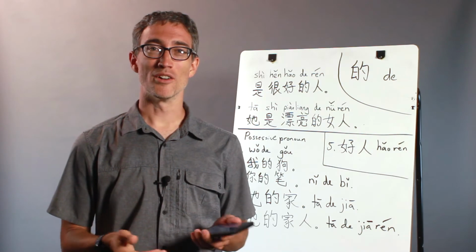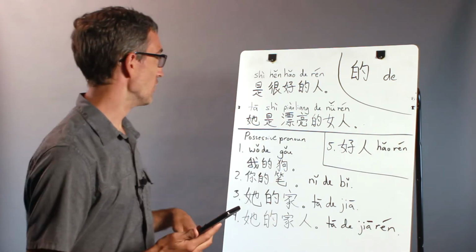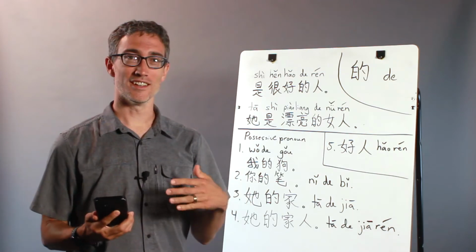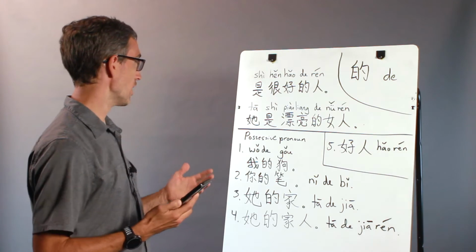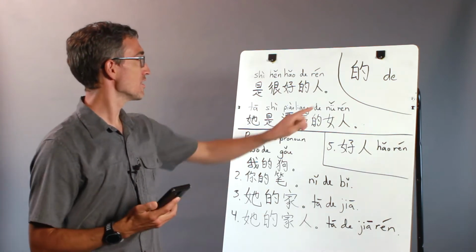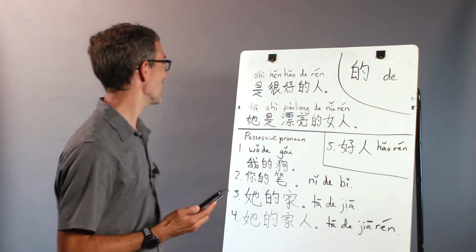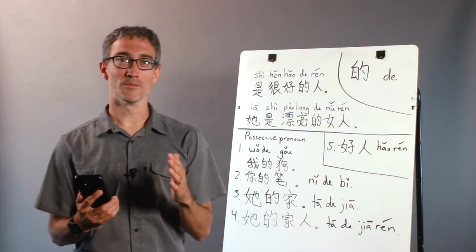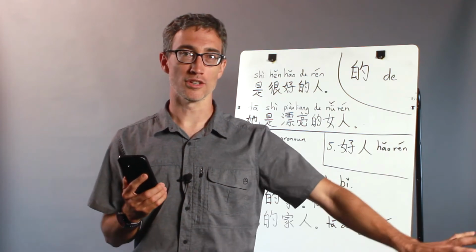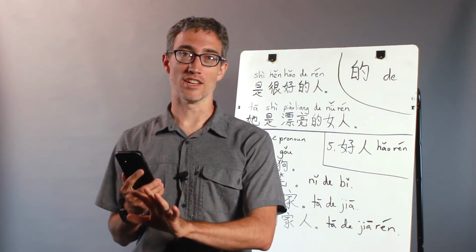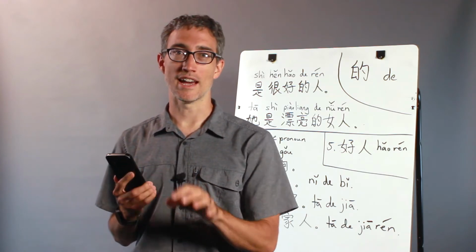Now we're going to learn about a powerful little particle called de and what it means. It's used as a grammatical marker, and I will explain some of its uses. So here it is. This is the character, and it's pronounced de. Okay, so here's the deal. The de does have some peripheral uses that you'll learn about in the future, but its main usage is to mark an adjective.